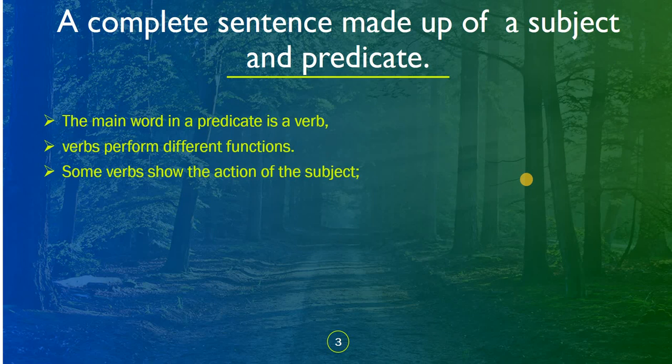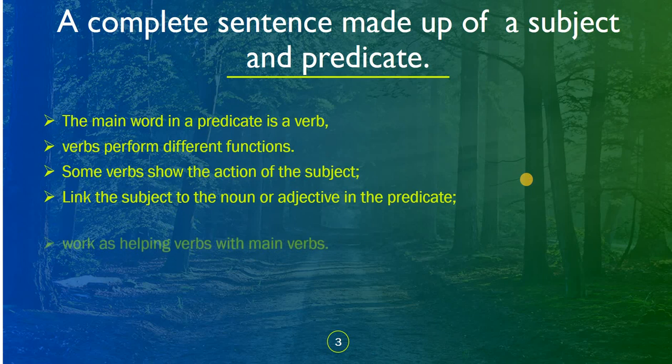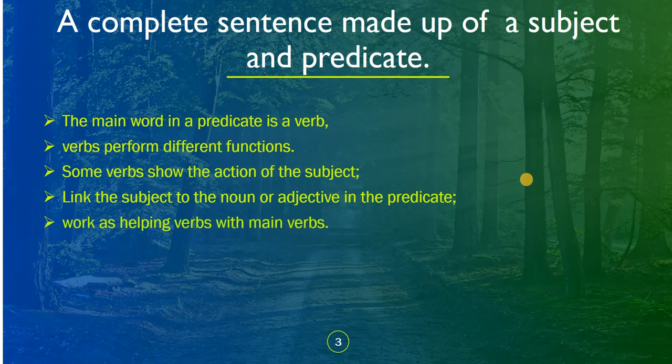Some verbs show the action of the subject. Okay, so the main word in a predicate is a verb. Verbs perform different functions. Some verbs show the action of the subject. Some link the subject to the noun or adjective in the predicate. Some work as helping verbs with main verbs.